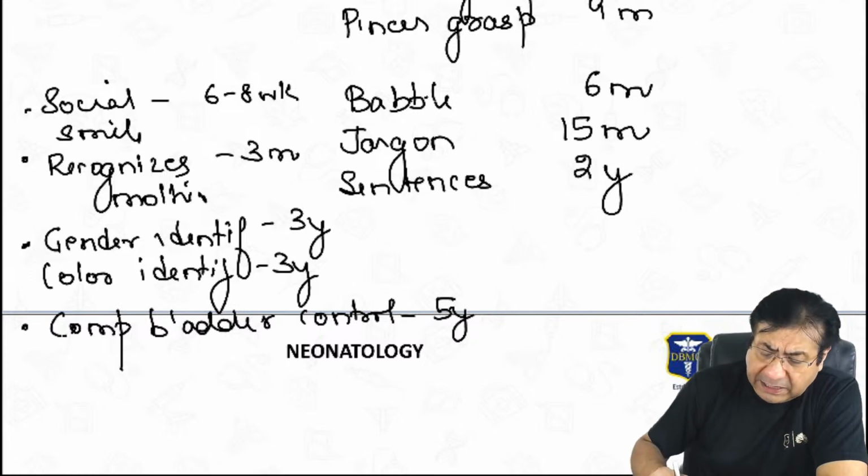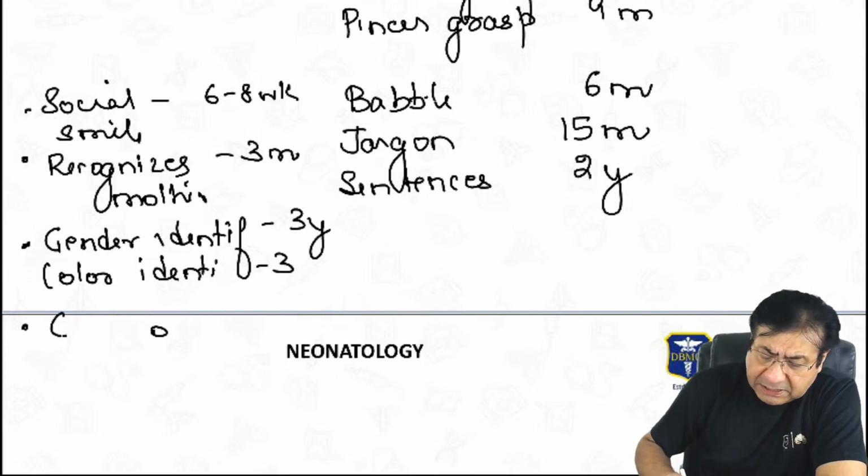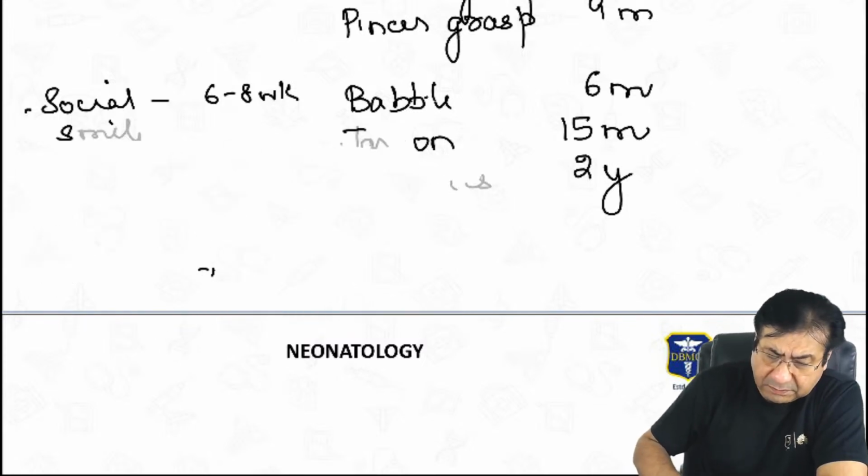Then coming to another important topic for your exams, which is malnutrition.